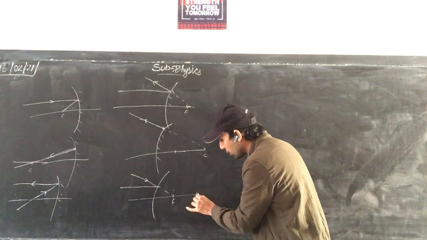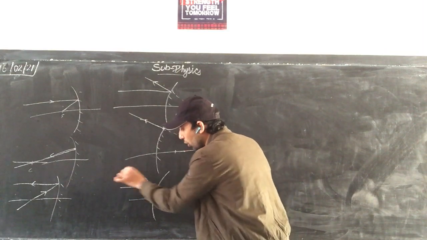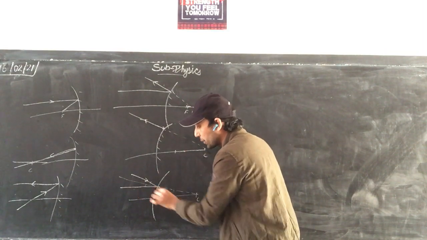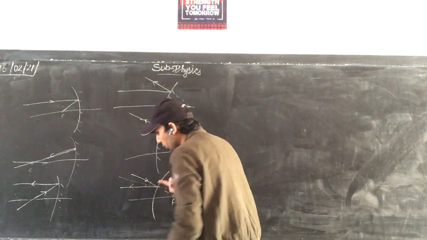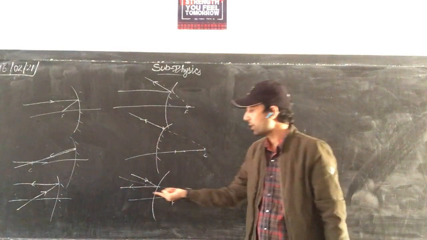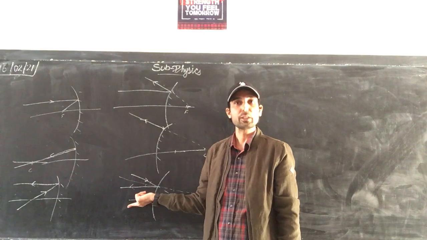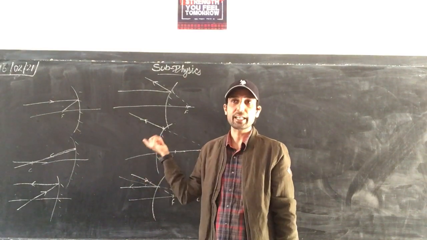So here we have the center of curvature. Draw the line. This will be the normal. This angle must be equal to this one. So after reflection, it will be moving parallel to the principal axis. These are the ray diagrams.